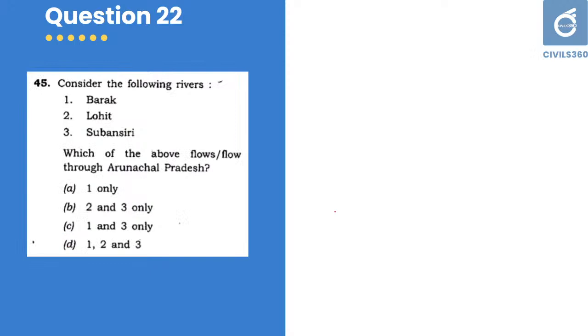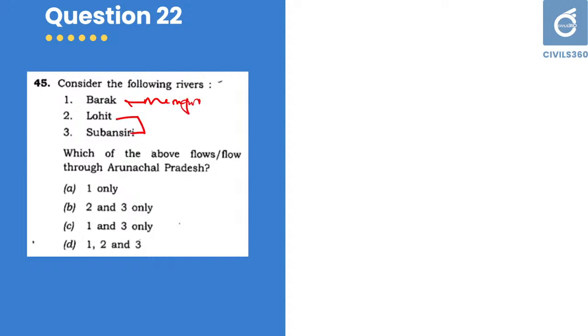Next one, question number 22. Consider the following rivers: Barak, Lohit, Subansiri. Which of the above flow through Arunachal Pradesh? 1 only, 2 and 3, 1 and 3, 1, 2 and 3. The answer is Barak flows through Manipur.